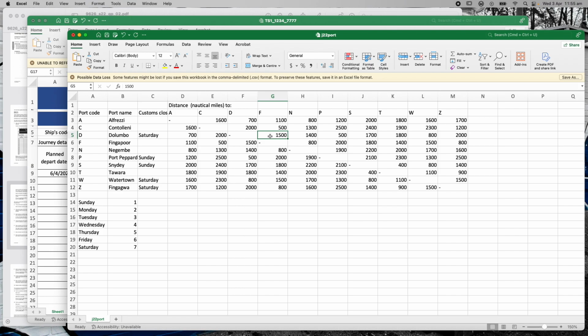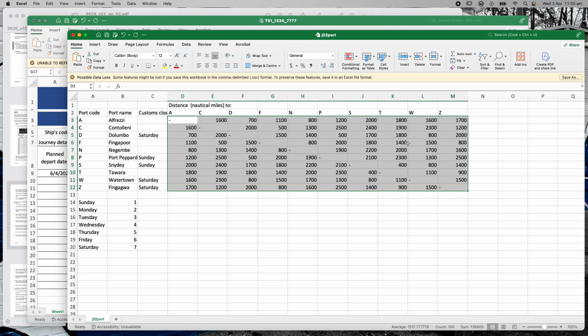So essentially we're going to use two functions that find these letters across the top, and we're going to use what's called a match function for that. And then we're going to use an index function which takes this whole array of numbers and finds where our two matching things intersect, okay? So we're going to use an index and then two matches.